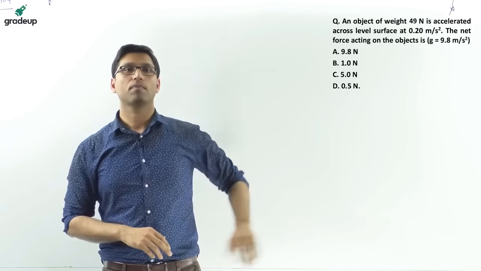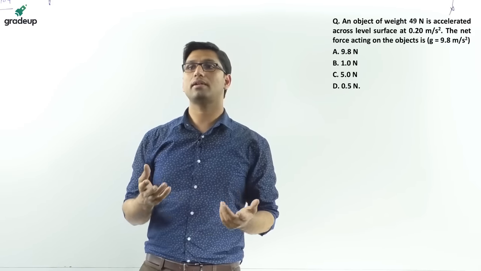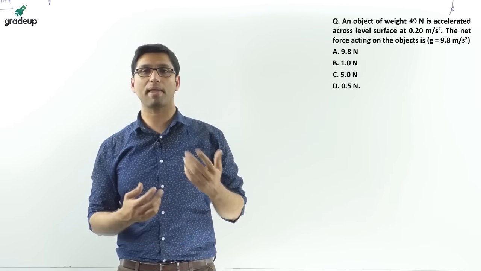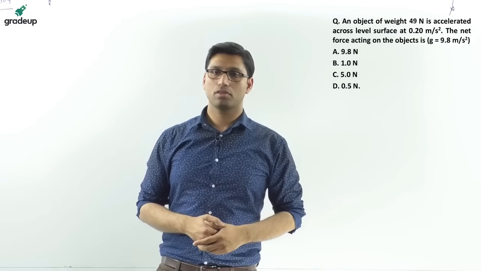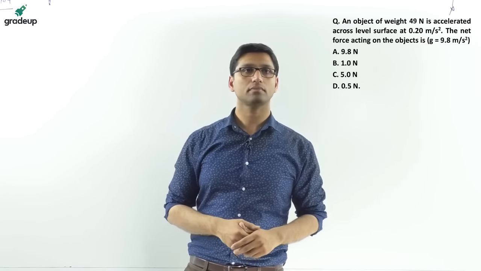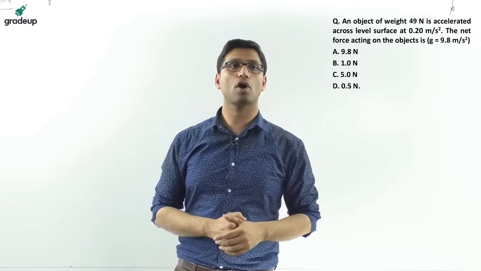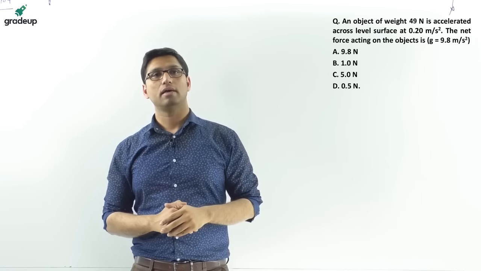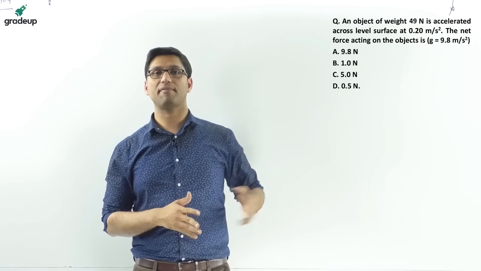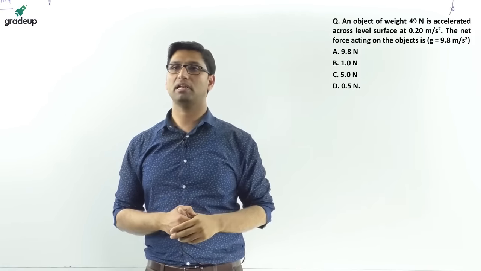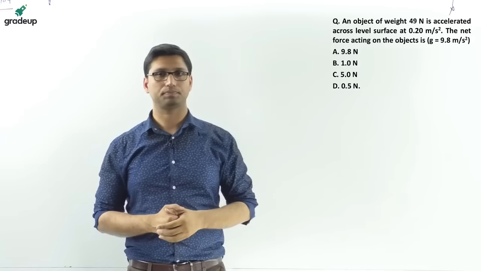Now we will be solving some previous year questions of RRB and SSC JE, so that we can understand what is the pattern of questions, and what are the topics from which questions are asked in RRB and SSC JE. Okay, so let us start. This is the first question. It is given that an object of weight 49 Newton is accelerated across a level surface at 0.20 meter per second square. You have to find the net force acting on the object, with gravity of 9.8 meter per second square. Solve this question quickly and tell the answer.